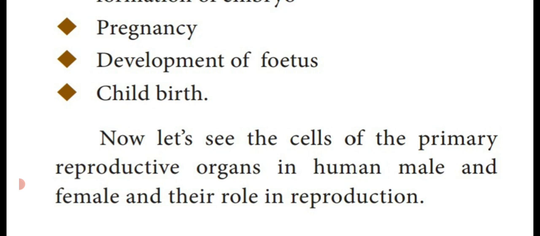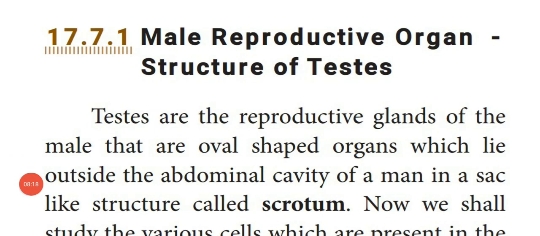Next, we are going to see how the reproductive organs, testes of male and ovaries of female, are produced in human beings, and how fertilization or reproduction occurs in human beings, in the next page. Dear students, first we are going to see the male reproductive organ, that is, the structure of testes.